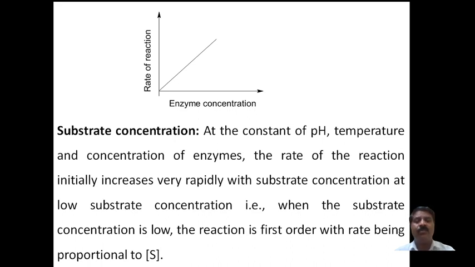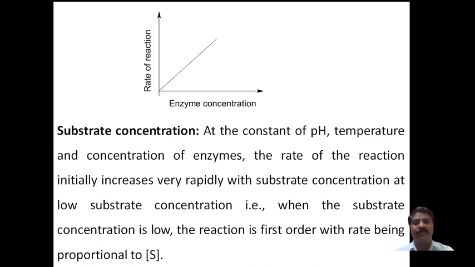Then furthermore, as the concentration of the substrate increases, the rate of the reaction becomes optimum, and then it becomes constant, because here the active centers are blocked, because the concentration of the enzyme we kept constant. Therefore, the number of active sites or centers is definite. Then the amount of the substrate molecules will increase. Therefore, these molecules occupy the centers.